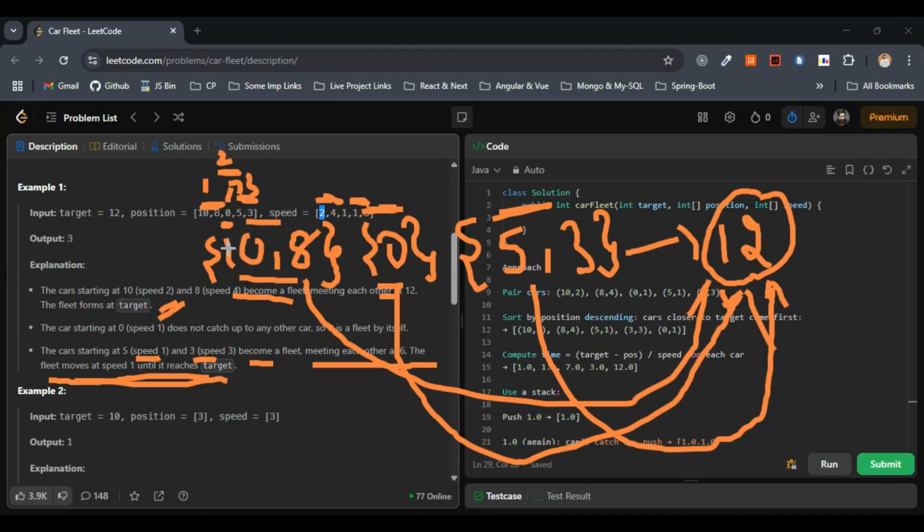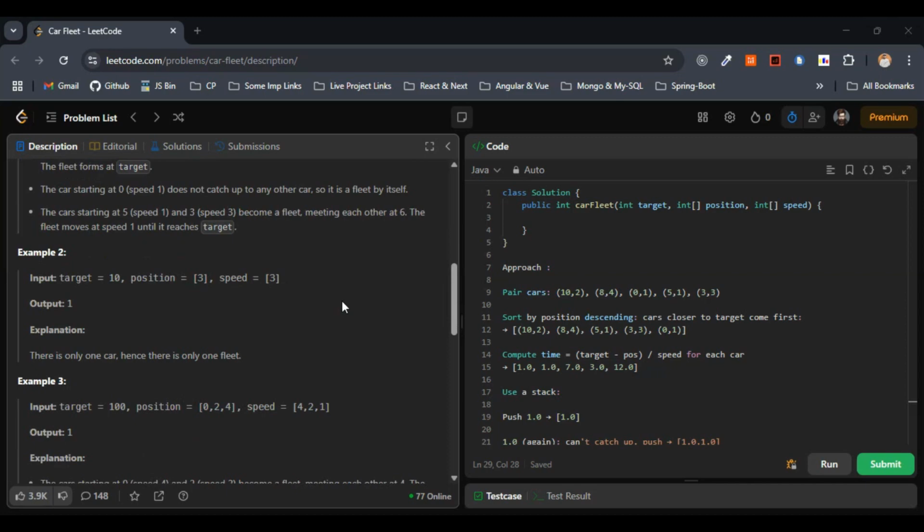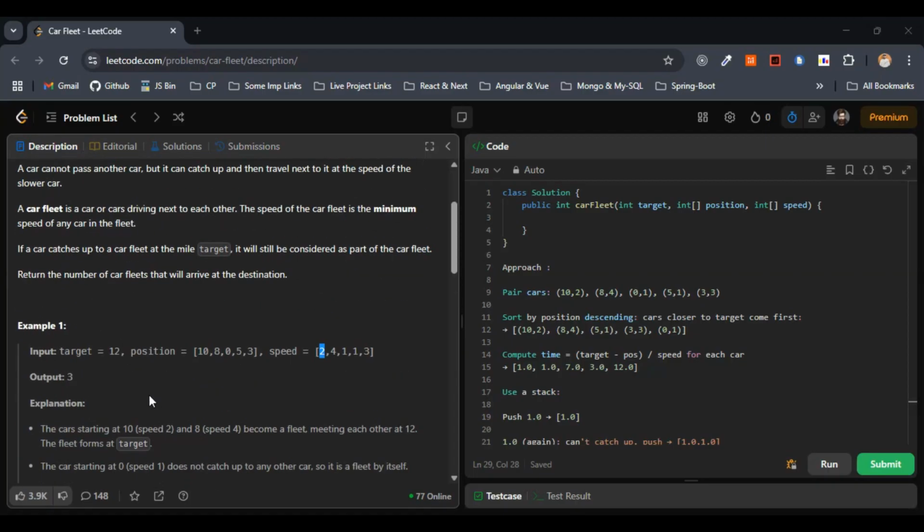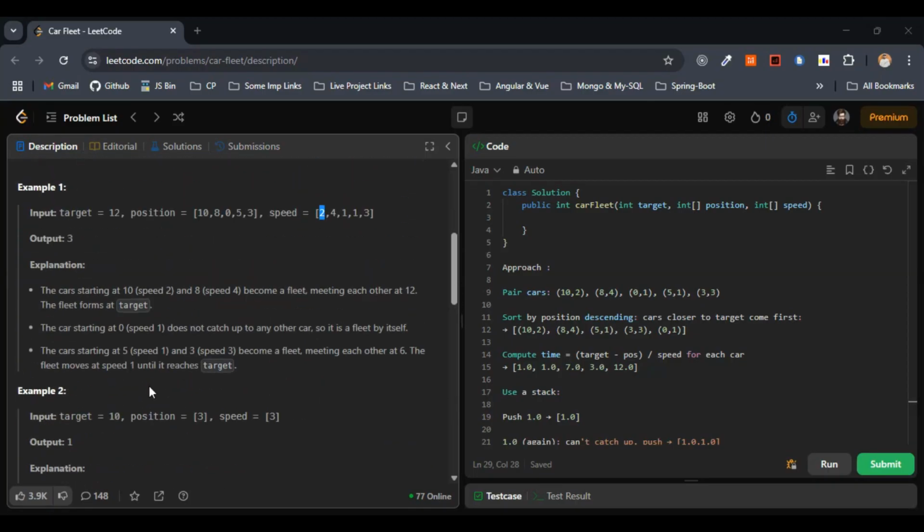In total, we shouldn't return the pairs. Instead we have to return how many fleets can be formed and reach the target or destination. So here in this case we need to return 3: 10 comma 8, 0, and 5 comma 3, right? So let me delete this once, and let me come to the second example. The same goes with the second and third examples as well. You can just check it out in the same way that I said for this one.